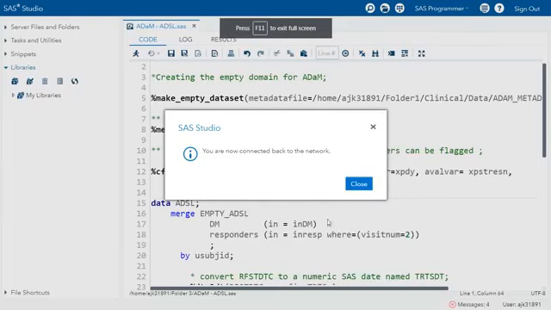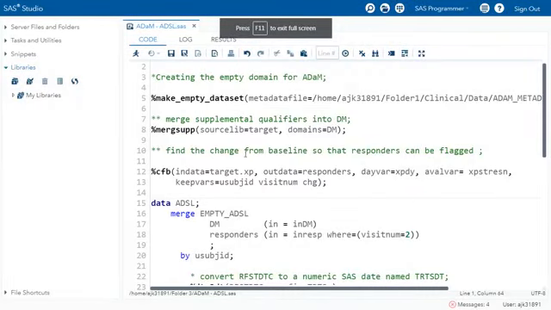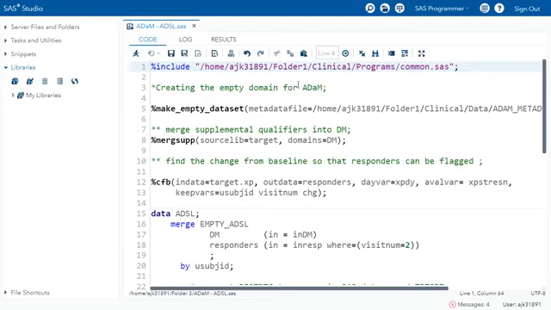Now you can see here that I am going to write the code in the code tab, and this is the SAS Studio interface. Here I am going to use mostly macros. In the beginning I'll be including one file where it creates the libraries and uses certain macros, which create different formats and lengths.